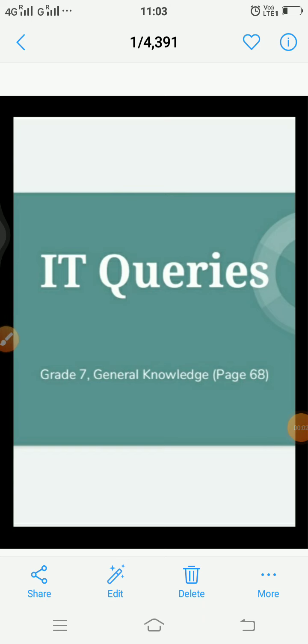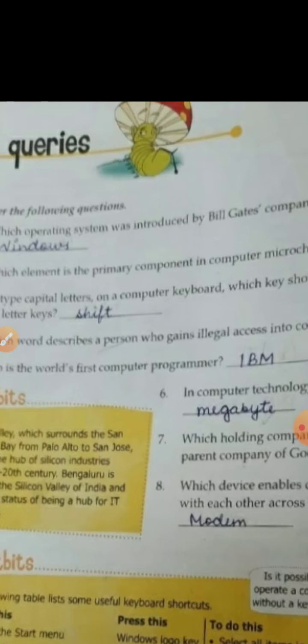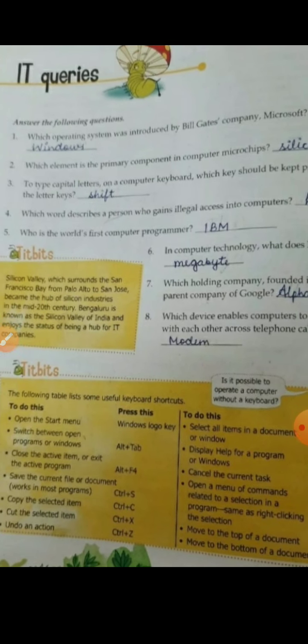In this class, we are going to talk about different IT queries. IT means information technology. Okay, so we are having some of the queries related to computers and technologies. This is page 68 in your general knowledge book for grade 7. So we'll just move on to the page. So these are a few IT queries.